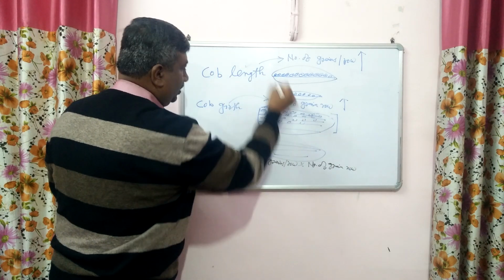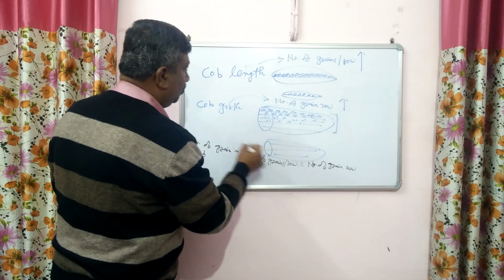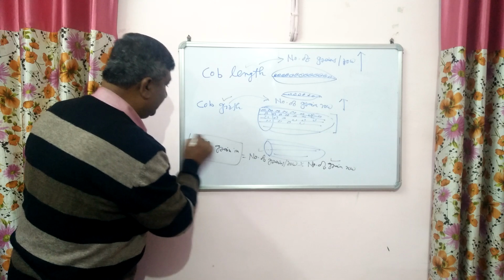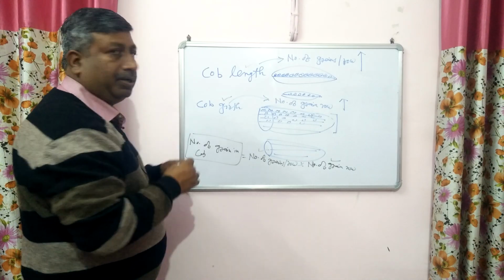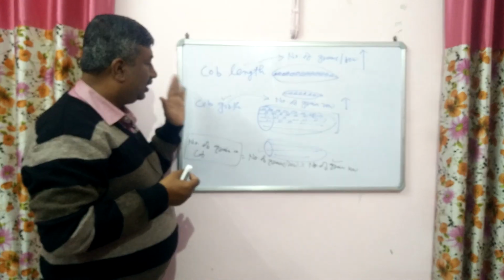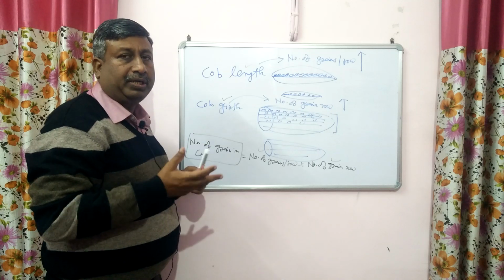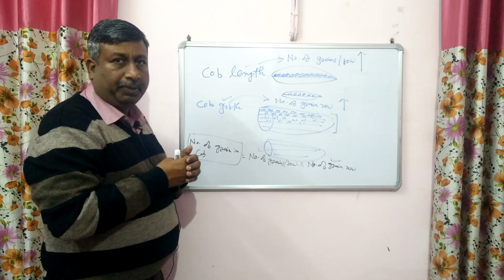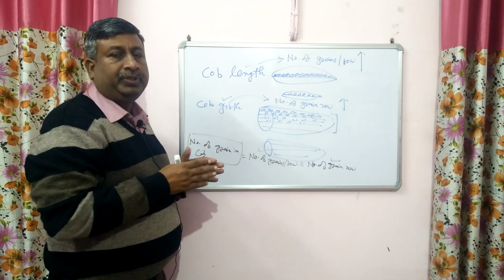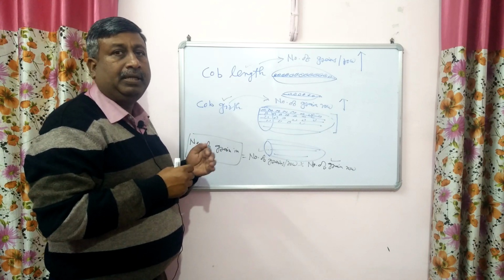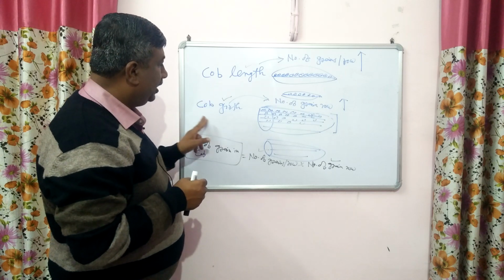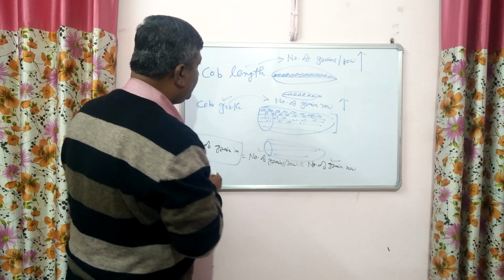If cob length is more, definitely the number of grains will be more. If cob girth is more, the number of grains will be more. So ultimately, the number of grains in one cob will be more. So these are other important yield contributing characters, cob length and cob girth. First, maintain the plant population in case of maize. This is the important yield contributing character that decides the number of cobs in unit area. Then cob length and cob girth.